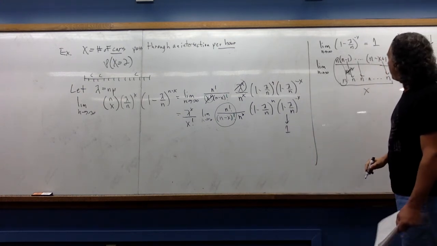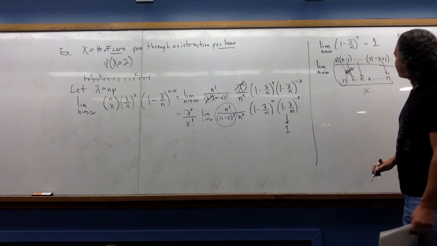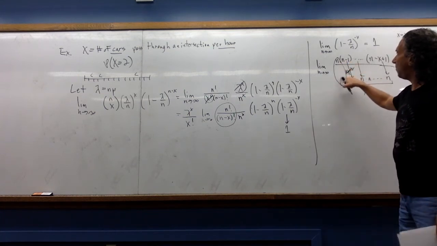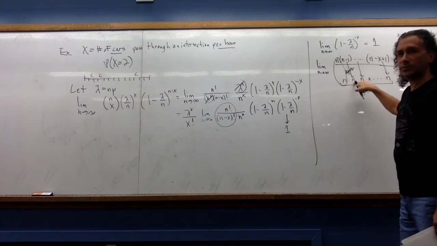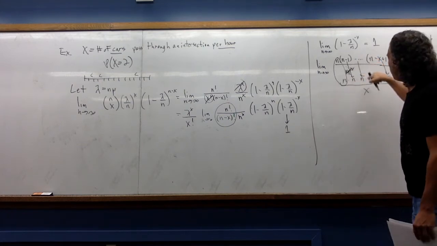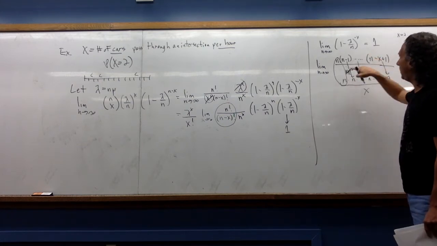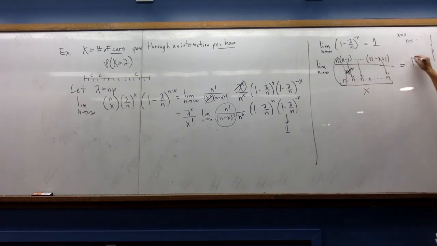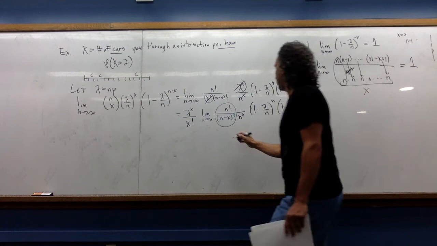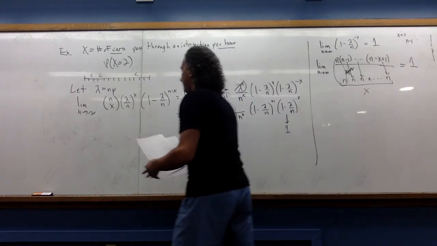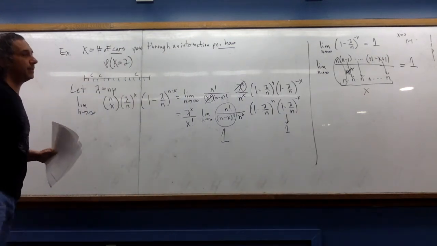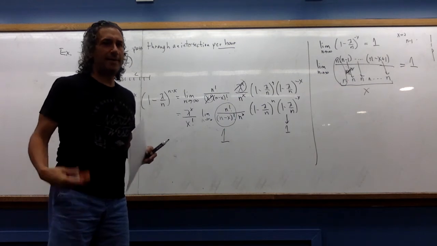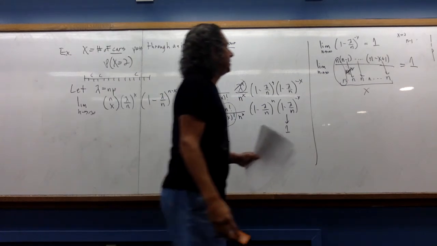Well, as n approaches infinity, n over n approaches 1, n minus 1 over n approaches 1. In fact, all of these, n minus 2 over n, approach 1. So guess what? This limit is 1 as well. I love this distribution. Okay, so you may need to think about that. Pause the video if you need to.